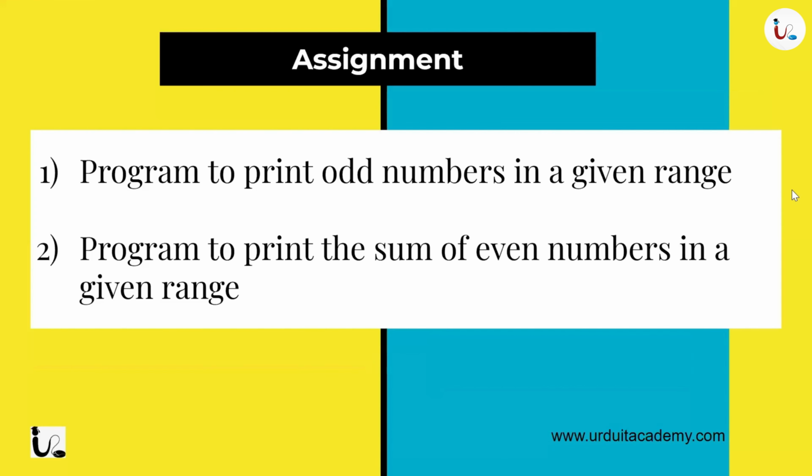So there are 2 assignments. First one is a program to print odd numbers in a given range, which means you have to ask the user. You need a variable to start the number, like num equal to or I equal to the first odd number. Since it is an odd number, you have to start from 1, I equal to 1. After that, in the question they are asking you to print the odd numbers in a given range. Maybe you can ask the user to enter a number as a limit. So limit equal to input, enter the limit. Then you have to print the odd numbers from 1 up to that limit.